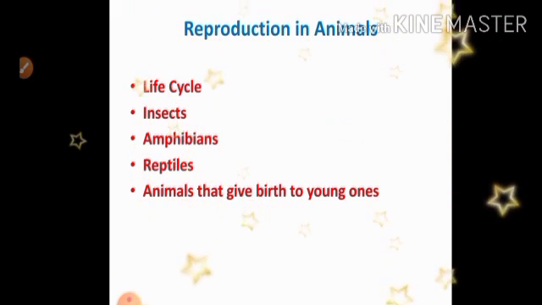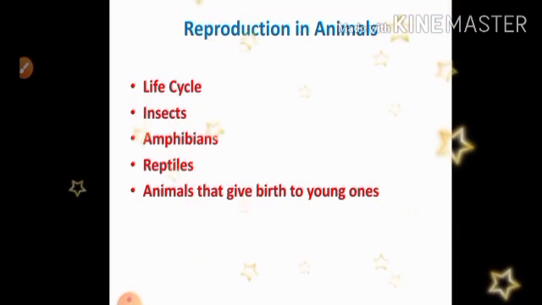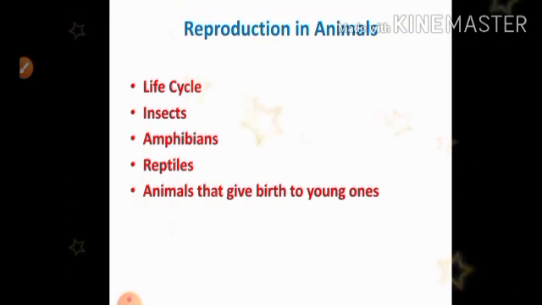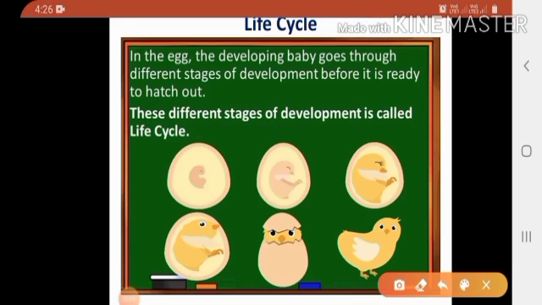In today's video, we are going to discuss life cycle, insects, amphibians, reptiles and animals that give birth to young ones. Life cycle. Children, in the egg, the developing baby goes through different stages of development before it is ready to hatch out. See here children, different stages of the developing baby in the egg. 6 stages are there.